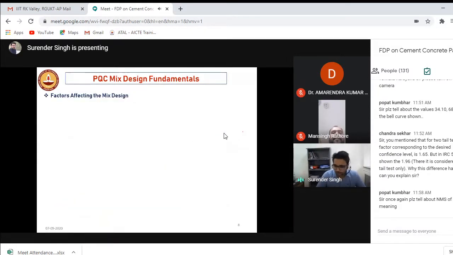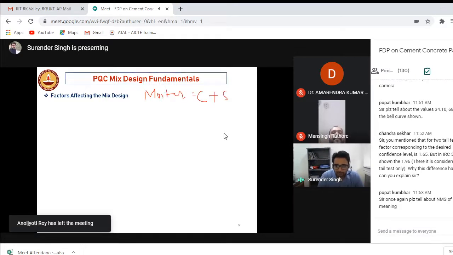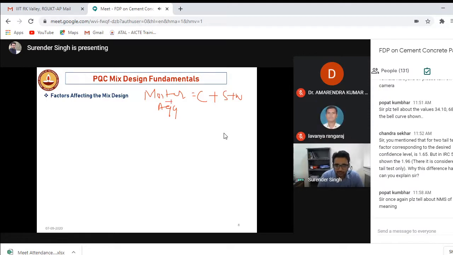Now, before that, let me clarify something. When I say mortar, it will be a combination of cement plus sand plus water. If I add coarse aggregate to mortar, then I'll call it concrete. You should remember this difference. So what are the various factors that will be affecting your mixture design? Obviously, the cement and water content. You see this, water is in the numerator and cement is in the denominator.